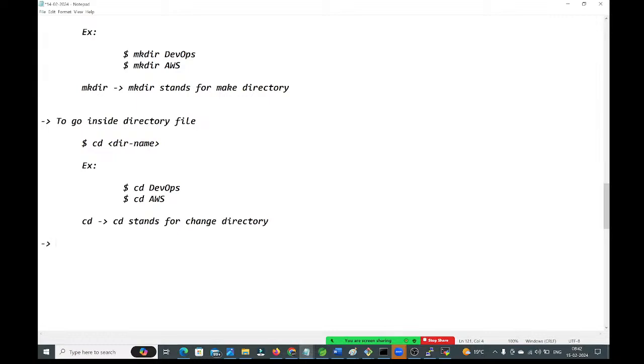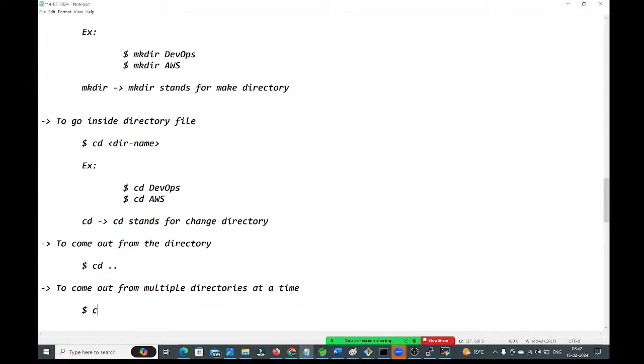Right, to come out from the directory, what do we need to use here? Here we need to use cd space dot dot, guys, to come out from multiple directories at a time. Right, to exit from multiple directories at a time, what do we need to use here? Dollar cd space dot dot slash dot dot, guys.